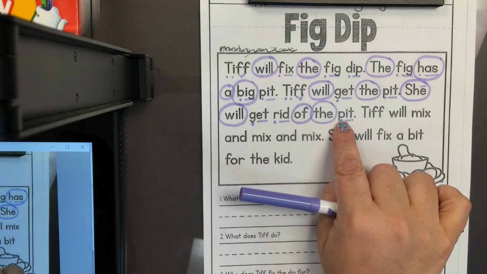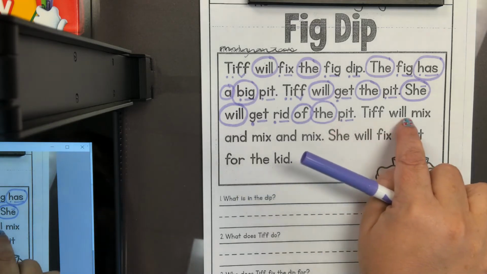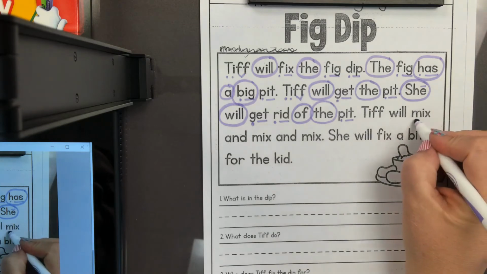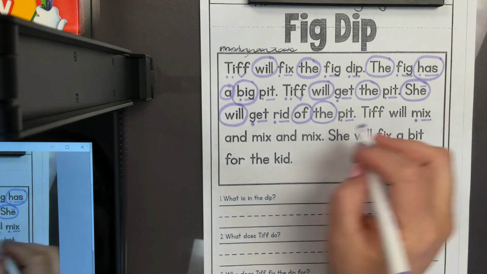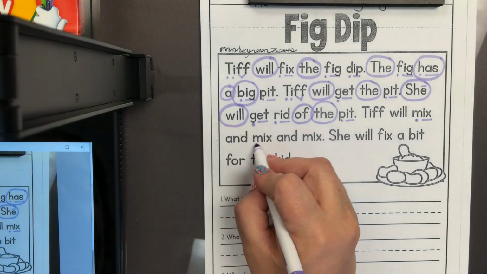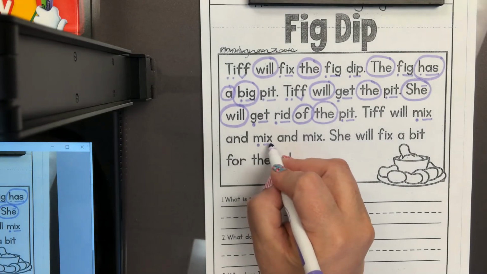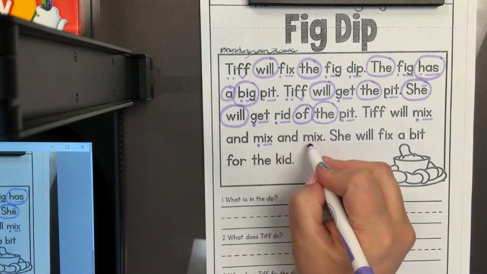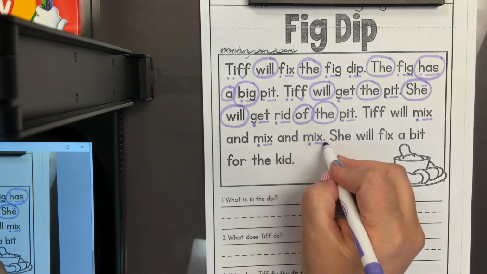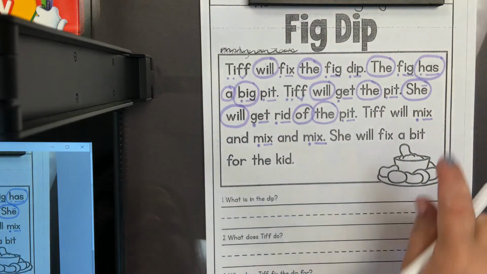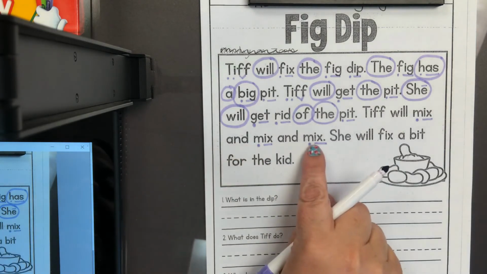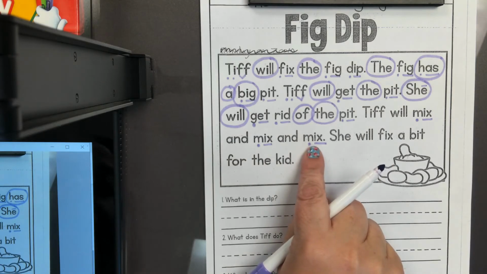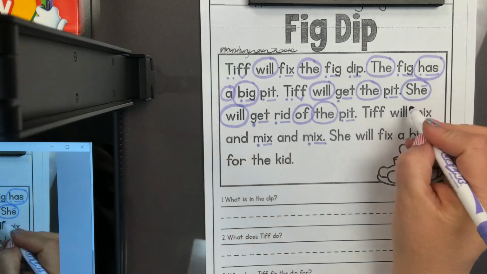Let's do another sentence. I will look for my CVC words so I can sound them out. Mix. All of those words were the same. Mix. Now let's look for the sight words in this sentence.